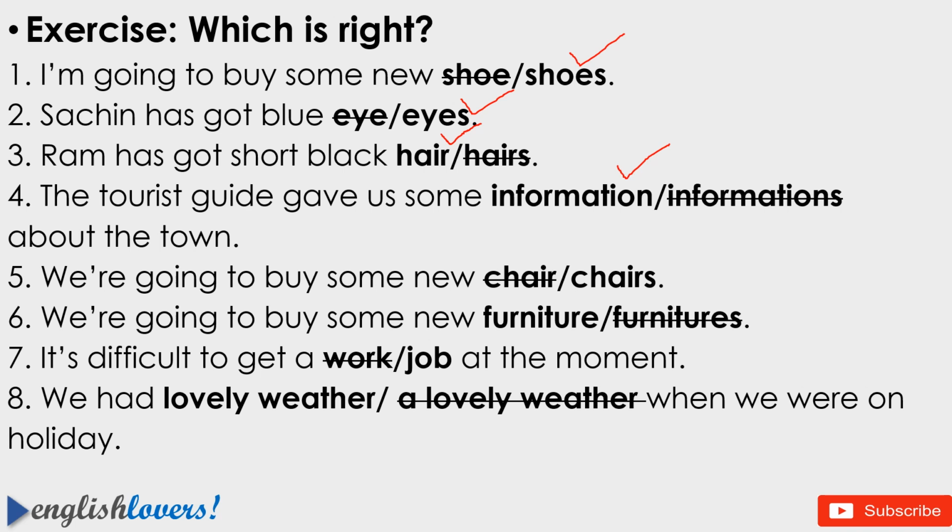We are going to buy some new chairs. Chairs here is a plural countable noun. We are going to buy some new furniture. Again, furniture is an uncountable noun, so you can't make furnitures. Next is it's difficult to get a job. Here article a is there and job is a countable noun, so job is correct. Work is an uncountable noun at the moment. We had lovely weather. So lovely weather is the correct alternative because weather is an uncountable noun. We had lovely weather when we were on holiday.